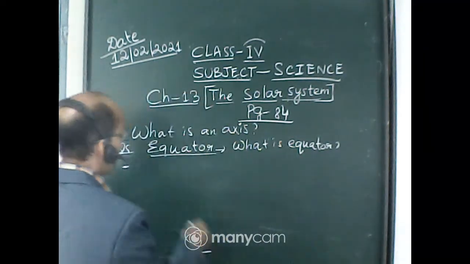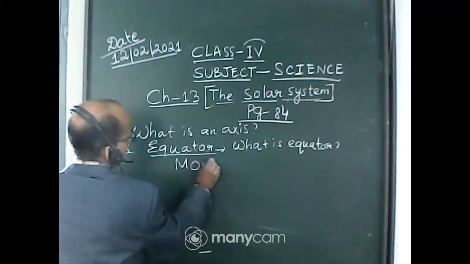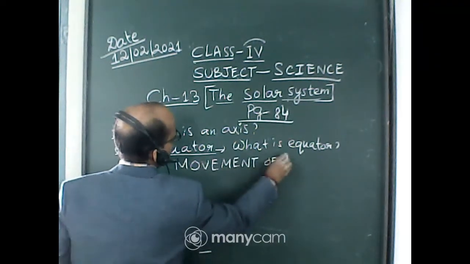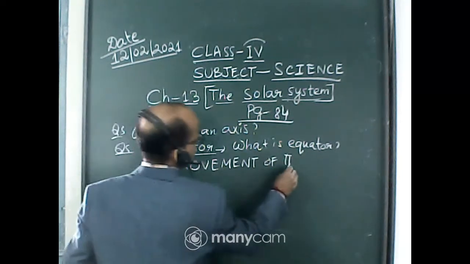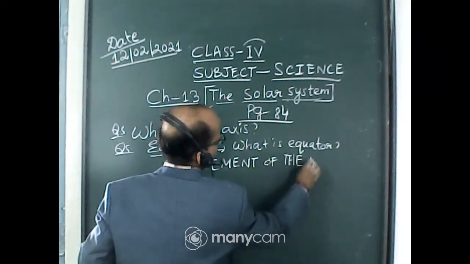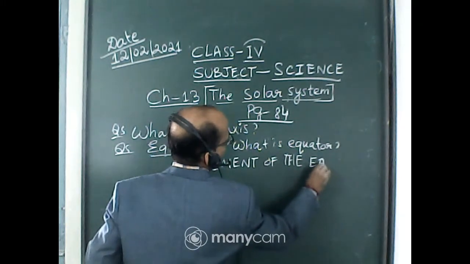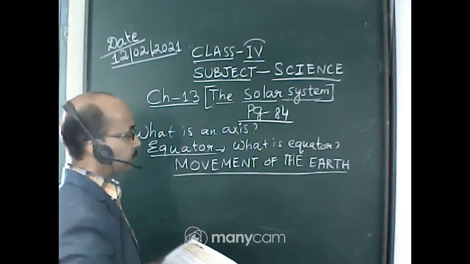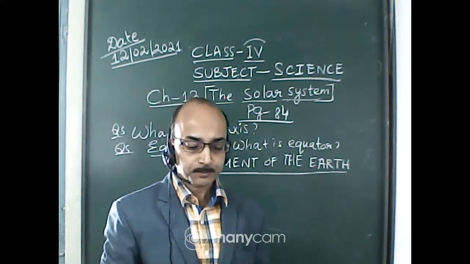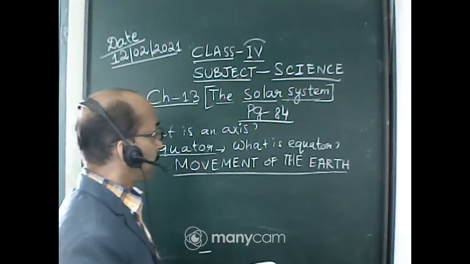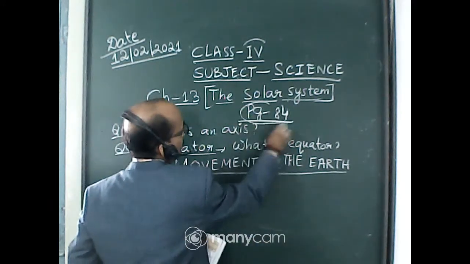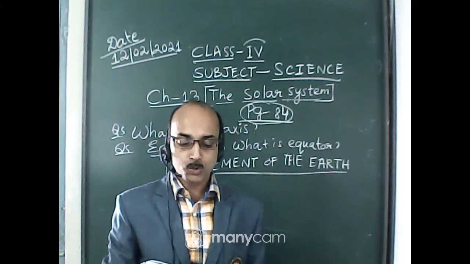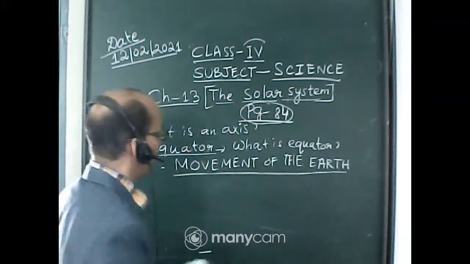Now we will discuss the movement of the earth. See here, this is page number 84. I have already written here. You can follow page number 84 in your science book. Okay, the earth shows two movements: one is rotation and another is revolution.